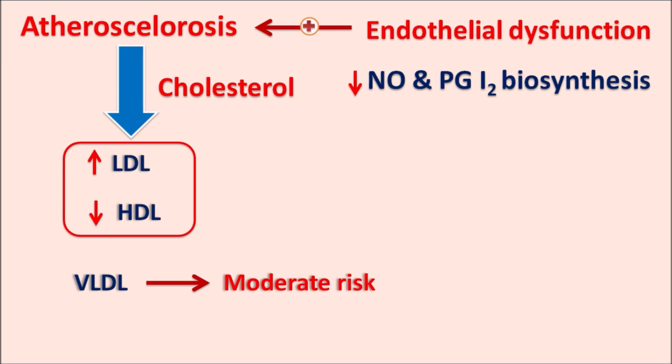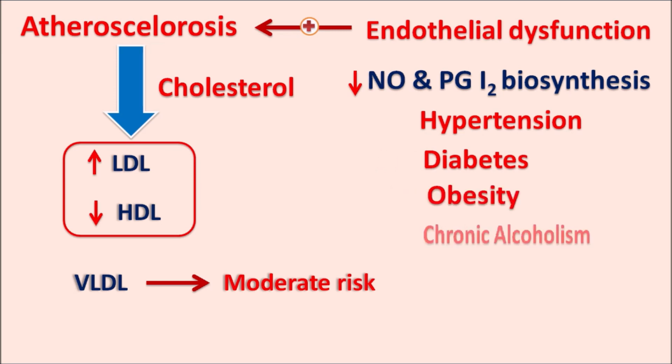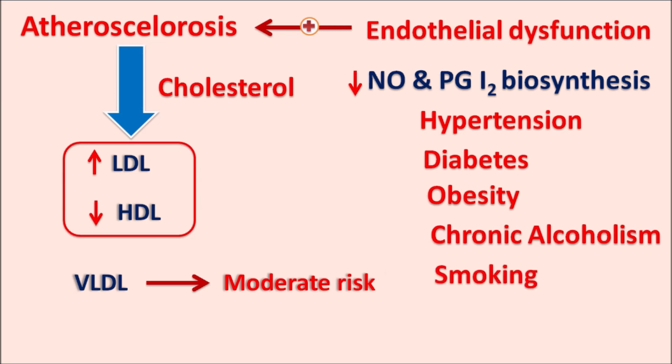And these physiological changes can be observed because of a few pathological conditions like hypertension, diabetes, obesity, chronic alcoholism. Normally moderate alcohol intake can decrease the cholesterol levels, but chronic alcoholism can increase the risk of atherosclerosis. Similarly, smoking, all these are risk factors for atherosclerosis, which can cause endothelial dysfunction, thereby